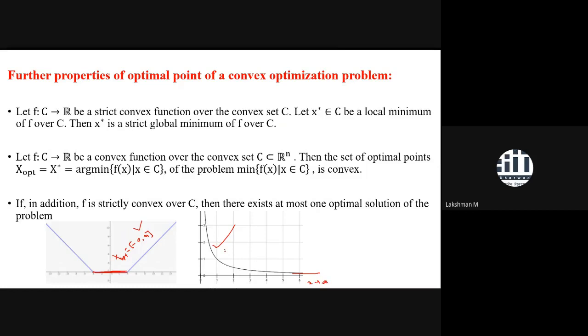This is the plot of 1 by x. So 1 by x will approach 0 when x approaches infinity. That's why the optimal value, the minimum value of this function, is 0, but where the minimum exists, it exists at infinity, and infinity is not a real point. So this convex function does not have any optimum point.